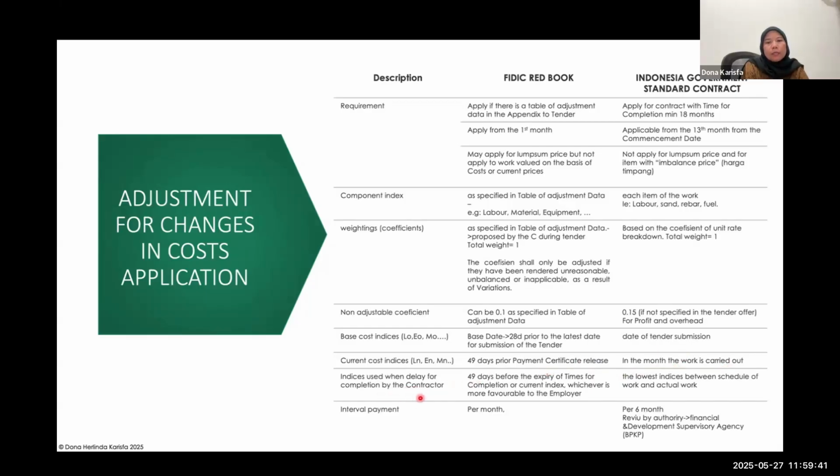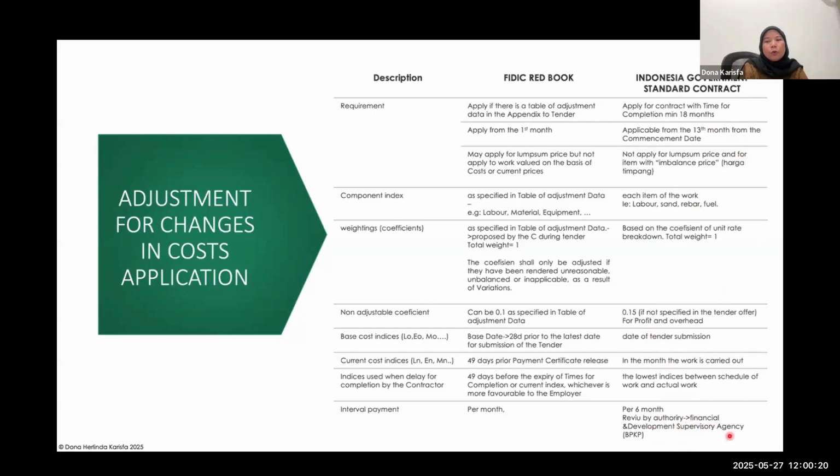And this is what happens if there is a delay by the contractor. So under the FIDIC Red Book, in favor of the employer, between the 49 days, the expired time for completion, and also the current index. But under the Indonesian government, it says the lowest indices between the schedule of work and also the actual work. And then the last, how about the interval payment? In FIDIC, you can get the payment for the price adjustment per month, so you can invoice it per month. But under the Indonesian government, it's only applicable per 6 months, not per month. You just calculate it, and 6 months after, then you can claim for that.